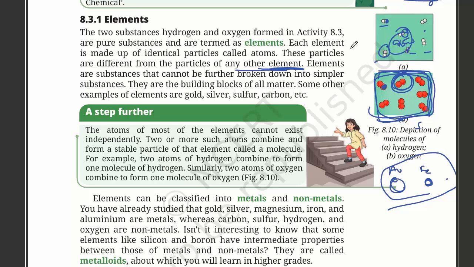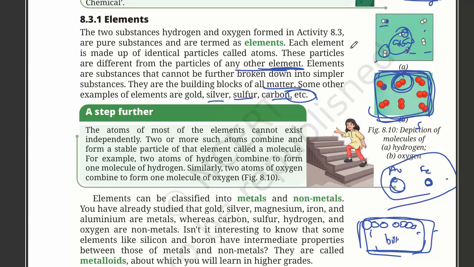They are the building blocks of all matter. So if millions or even billions of gold particles form together, they make a gold block. Similarly silver, sulfur, carbon, etc.